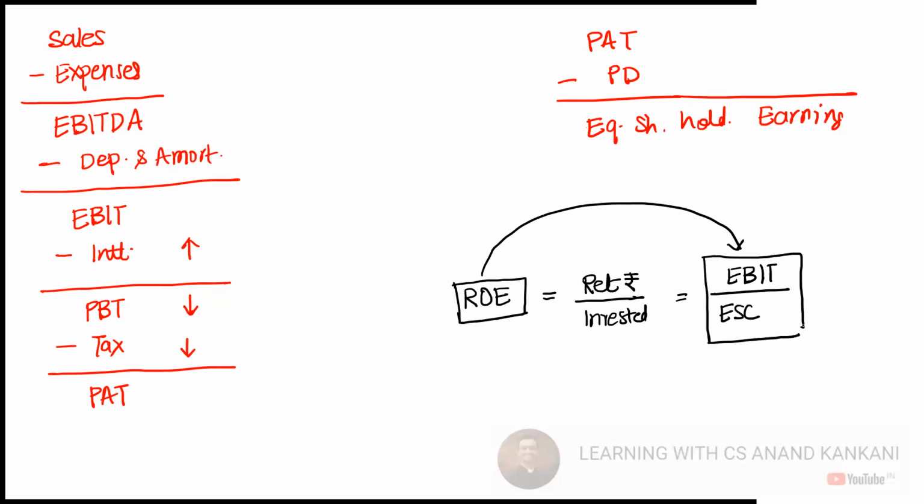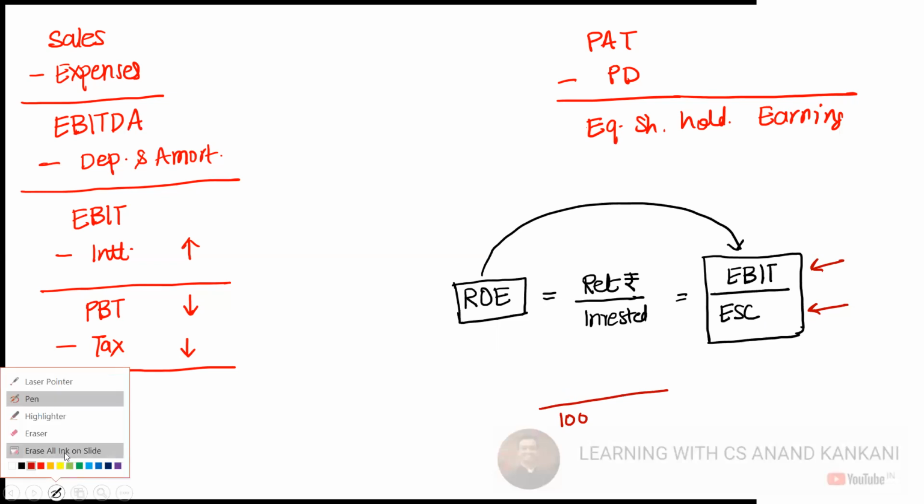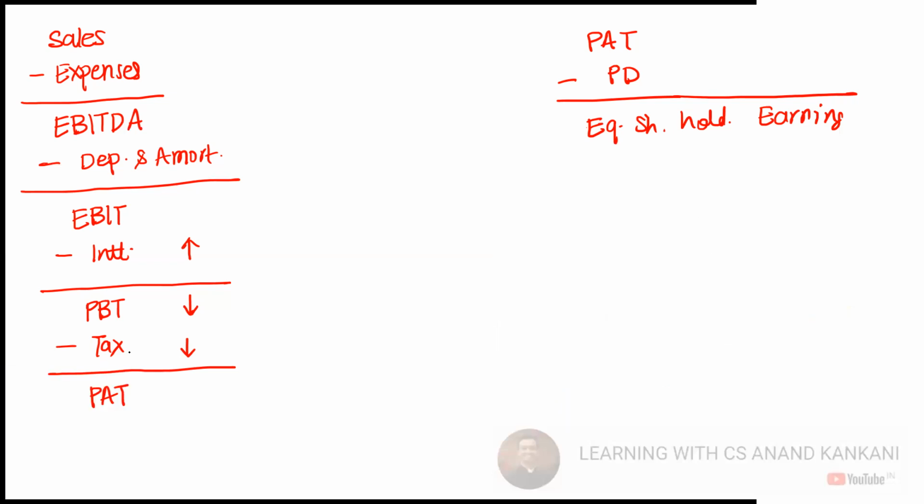No, this is wrong. Why? Because the denominator has got only equity share capital. So the return which is exclusively for equity share capital should be there in the numerator. Yes or no? It's like I have taken only 100 marks of FM in the denominator and in the numerator I've added tax as well as FM. So that's the difference you need to take into consideration when you apply.